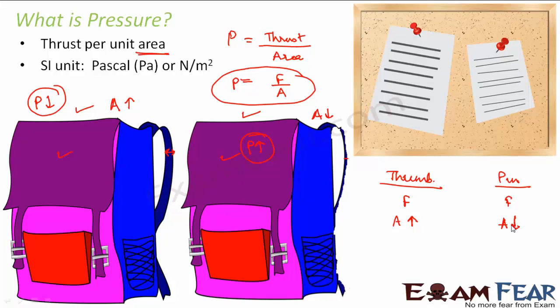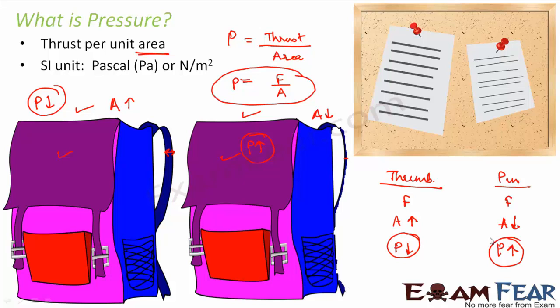So if you look at the tip of the pin, that is extremely small. So the area is very, very small. Correct? Now when the area is so small, the pressure is very large. But in this case, the area is large, therefore the pressure is less. And what is pressure? It is the effect of the force. So whatever force I am applying, the effect of the force is actually the result of that force, right?